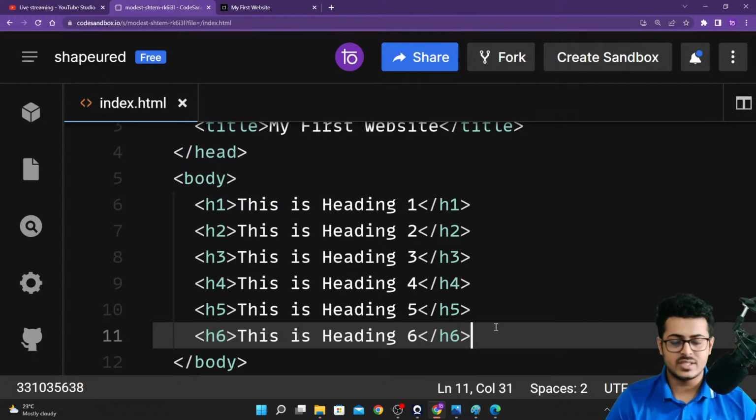There's just h1 to h6, there's no h7, 8, or 9. What will happen if all are h1? Then all the headings will be big and bold. Every time you use the h1 tag, everything will be big and bold. That's it. There's nothing else that is going to happen.